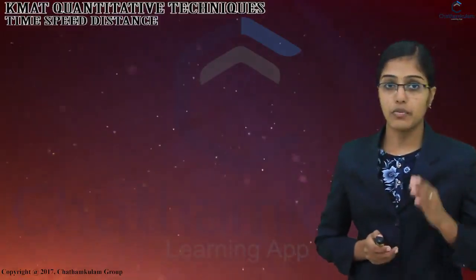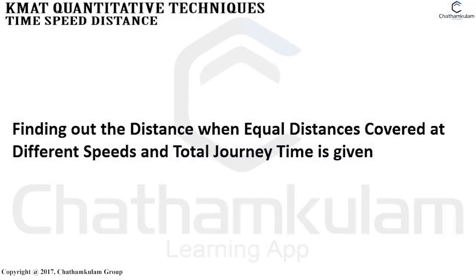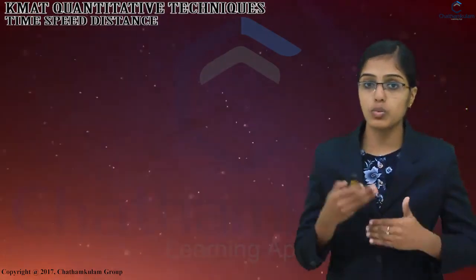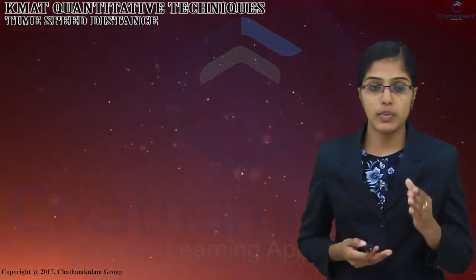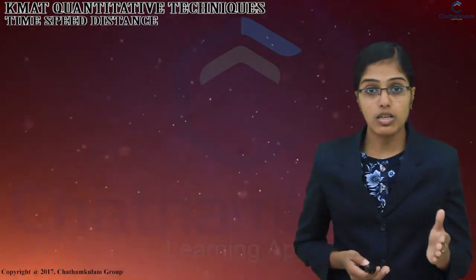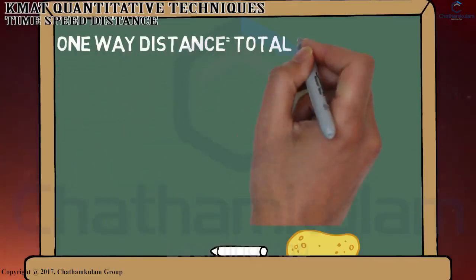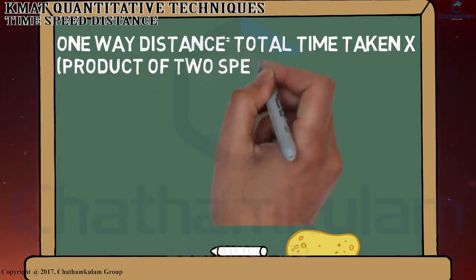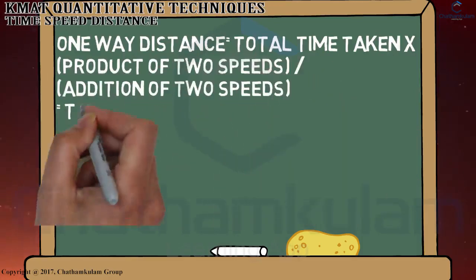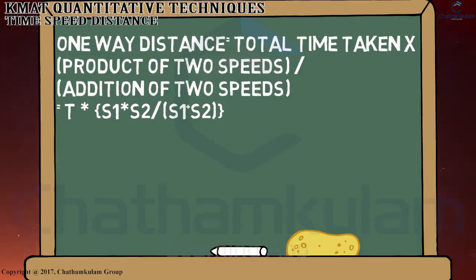Our next topic is finding out the distance when equal distances are covered at different speeds and the total journey time is given. So the first theorem says that a person goes to a destination at a speed of s1 km per hour and returns to his place at a speed of s2 km per hour. If it takes t hours, then the one-way distance is equal to total time taken into product of two speeds divided by addition of two speeds. So that is equal to t into s1 into s2 divided by s1 plus s2.